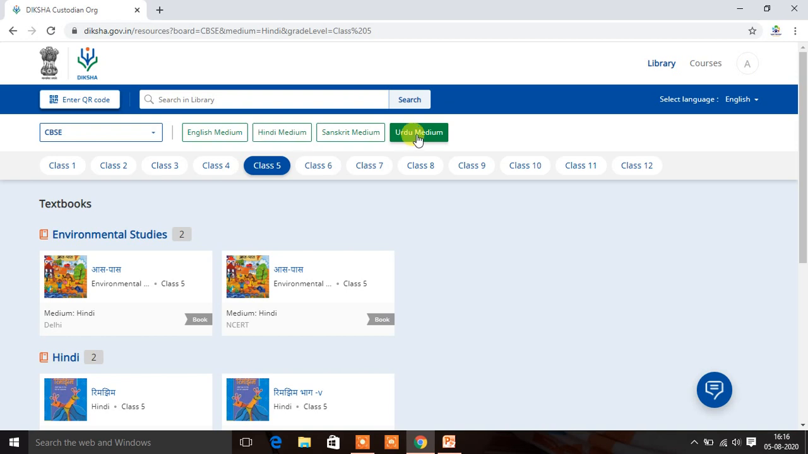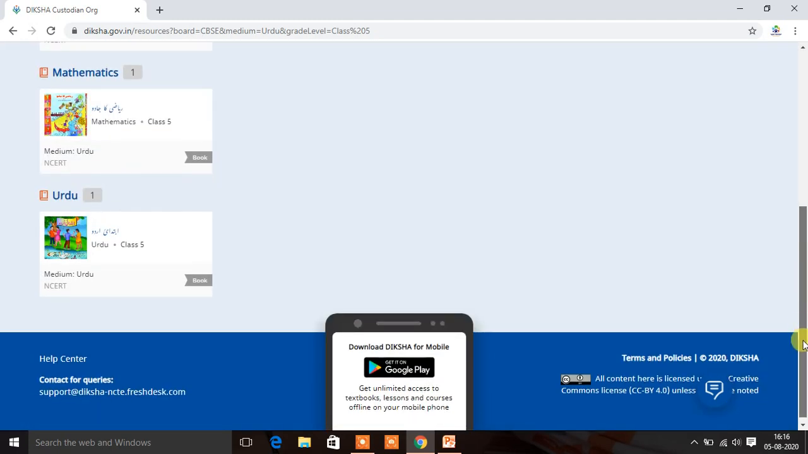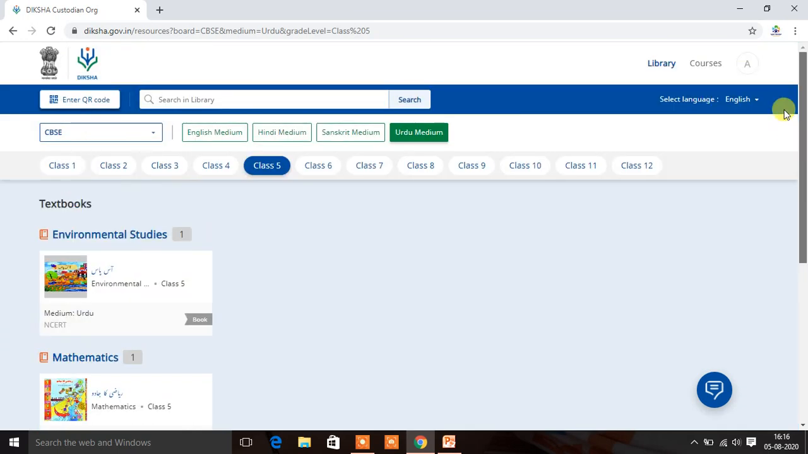Let me show you one Urdu medium book. Here you can see Environmental Studies in Urdu, Mathematics in Urdu. So all this content you can share with your students. At the same time, there are a few more contents which are very useful for our teachers community. Let me show you how you can use that.